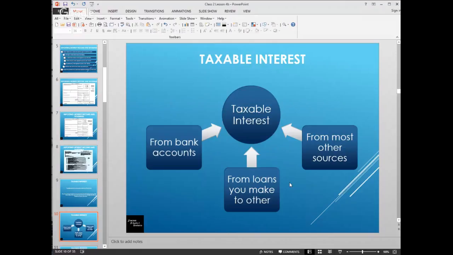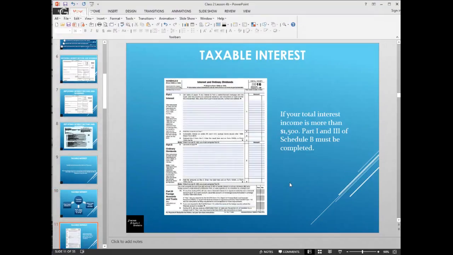Different types of taxable interest include bank accounts, and if you make a loan to someone else, if someone's buying something from you and you agree to allow them to pay you interest and the principal over time, that interest is still reportable, even though you don't receive a form from a bank. Similarly, if the item happens to be a house, you should provide some sort of end-of-year statement to the person buying it that tells them what they paid you in interest, because the interest they paid to you would be tax deductible to them. So that's taxable interest.